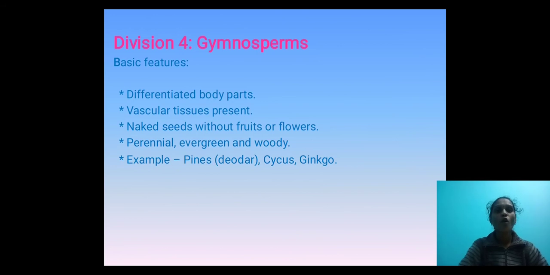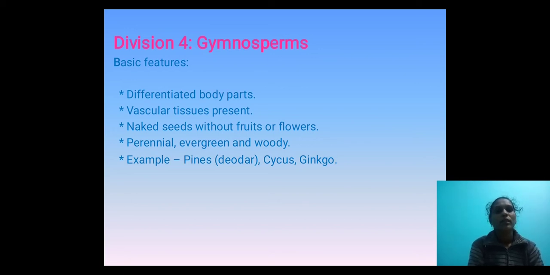Next come to the fourth division, that is called Gymnosperms, in which a differentiated, well developed body structure is present. We can differentiate it into leaves, stems, roots. Here vascular tissues are present, that means xylem and phloem we can easily identify. Naked seeds without fruit or flowers. Here seeds are there, but there is no outer covering. That's why we call them naked seeds.